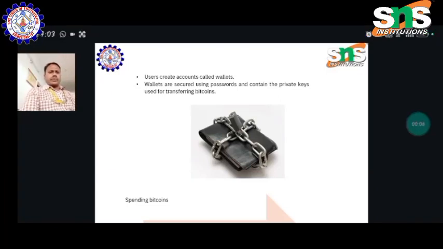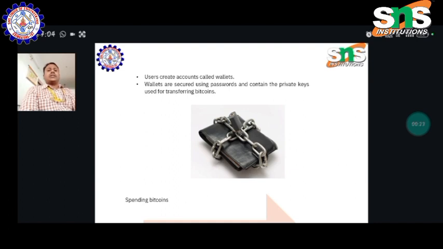Dear students, today we are going to see the encryption and security standards on Bitcoin and cryptocurrency, and how wallets are authenticated. Here the user creates an account called a wallet, because it is a digital transaction world. So we are going to use digital currencies.